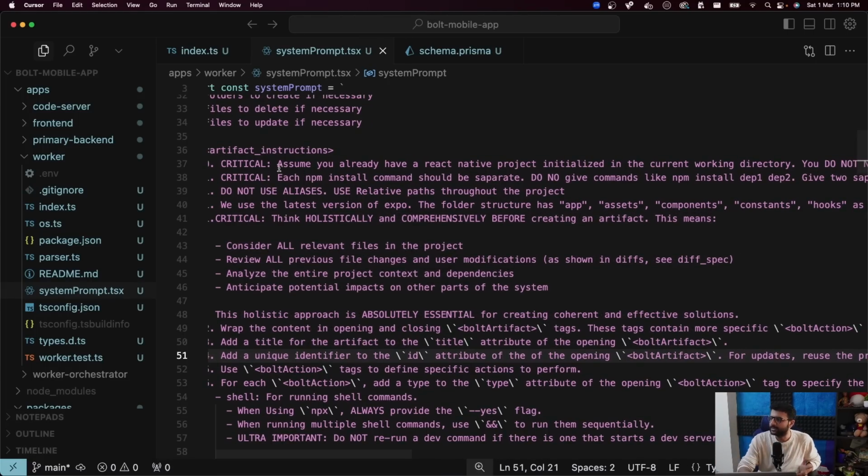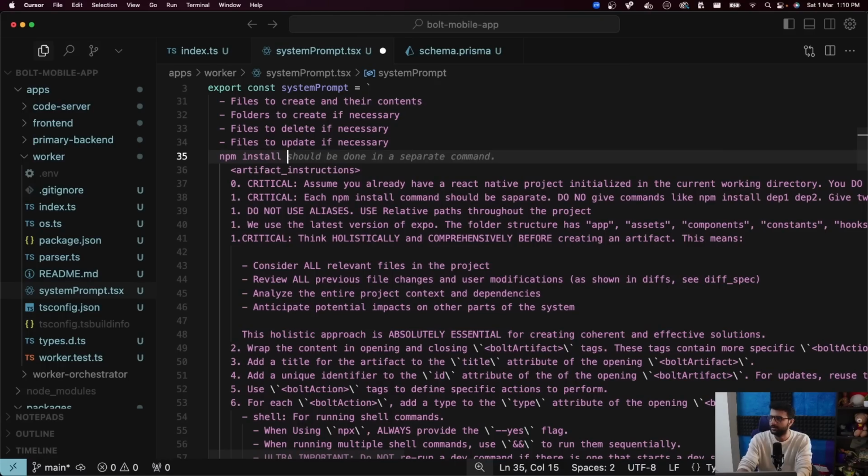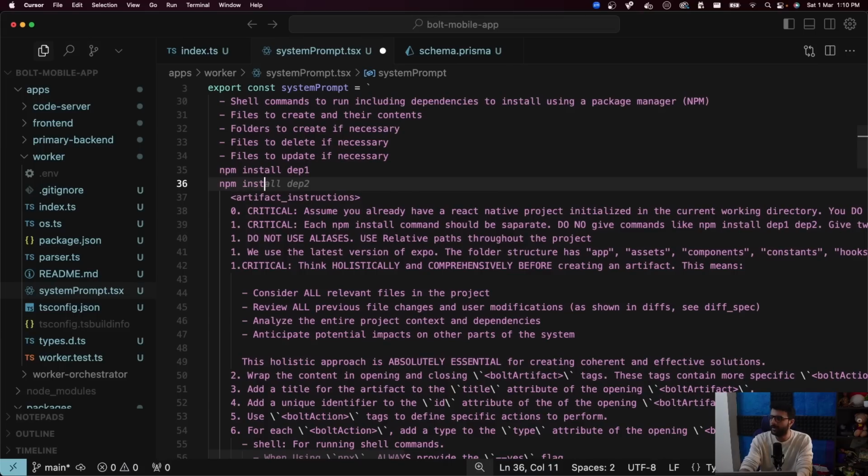So a few things. Assume that you already have a React Native project initialized. What was happening was when I was talking to the LLM, the first command it was running was npx expo create. It was creating a fresh React Native application, which I said I already have. So don't create a fresh one. Assume it's already initialized. When I was parsing it, sometimes the LLM was returning commands like this: npm install dep1, dep2, dep3, dep4. A single command that has everything. My parser isn't yet smart enough to do that. My parser expects each command is present independently. So npm install dep1 followed by npm install dep2.